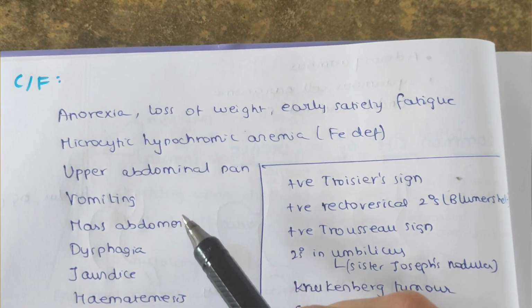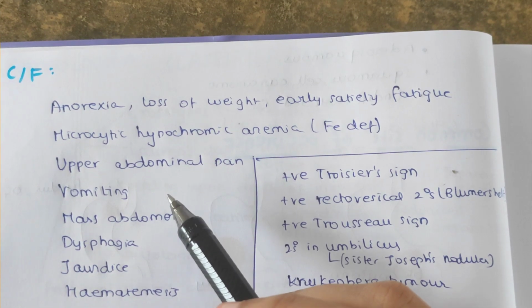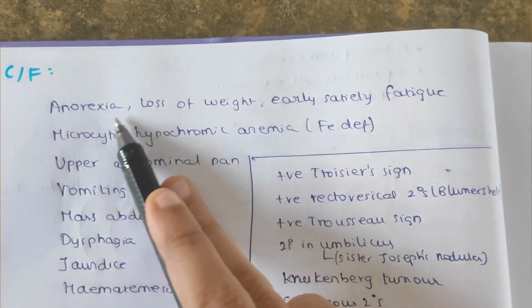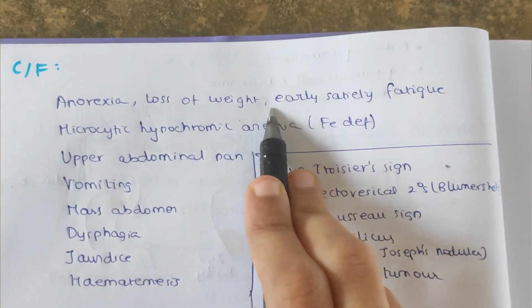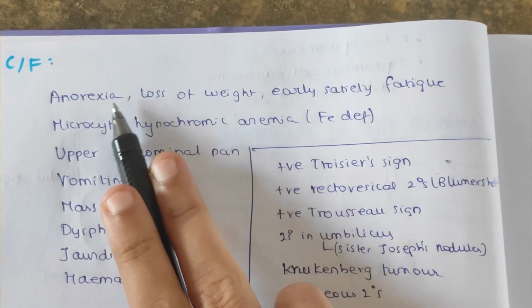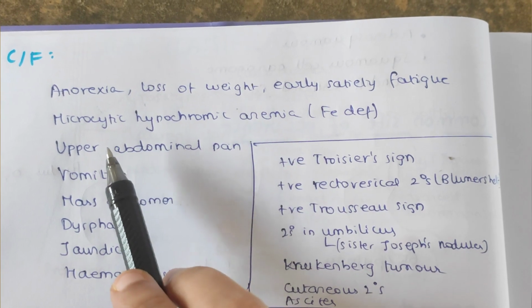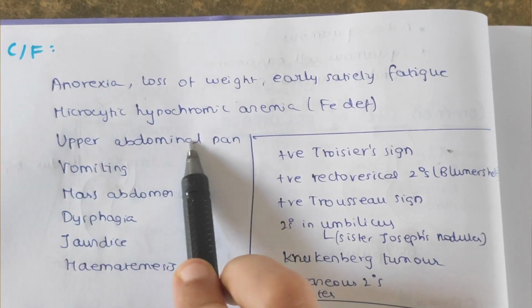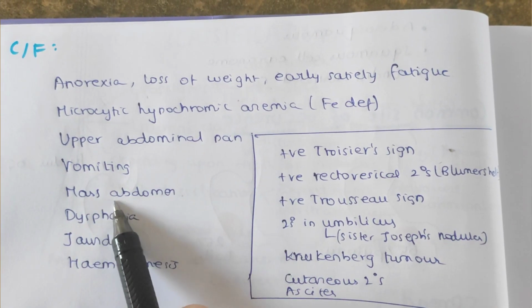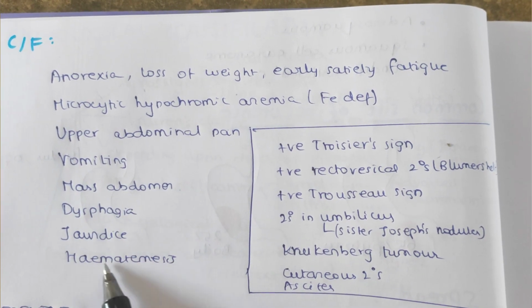So next is about the clinical features. In case of carcinoma of stomach, there is loss of appetite that leads to loss of weight, early satiety and fatigue. So as a result of all these things, there occurs iron deficiency anemia. In carcinoma stomach, there is presence of upper abdominal pain, vomiting, mass abdomen, dysphagia, jaundice and hematemesis.